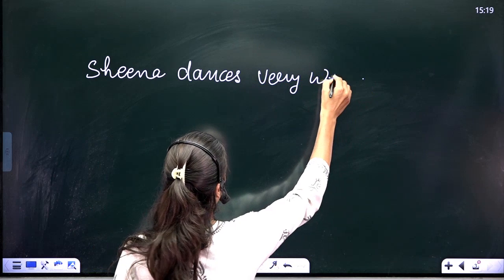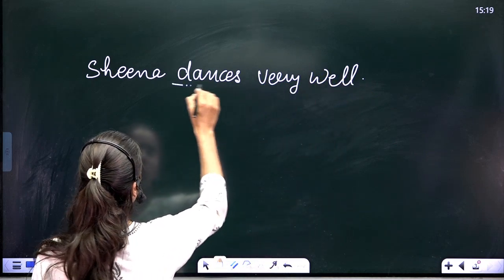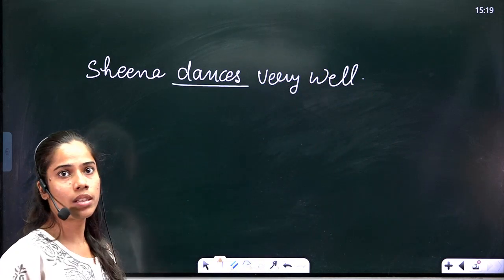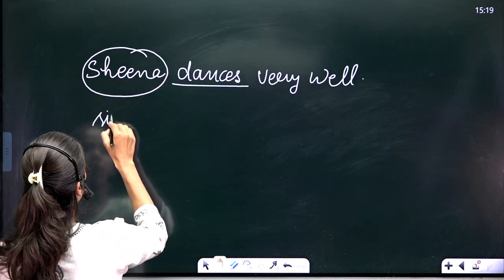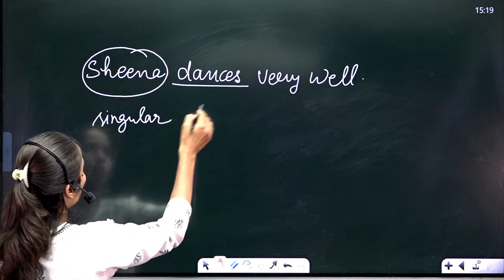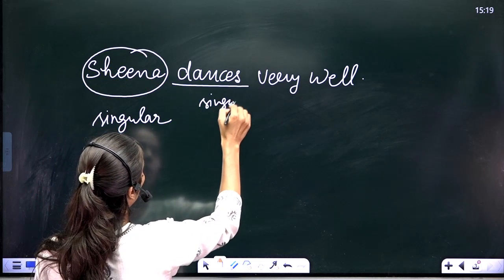So right now I am talking about an action, which is dances. As you can see, my subject is singular here. That's why I have used a singular verb, right?